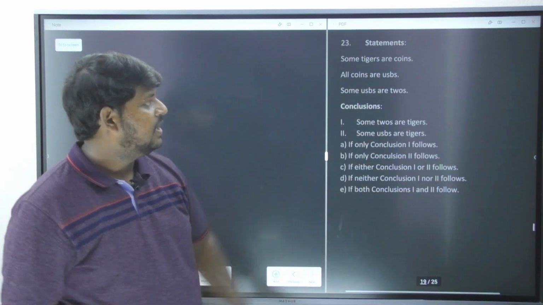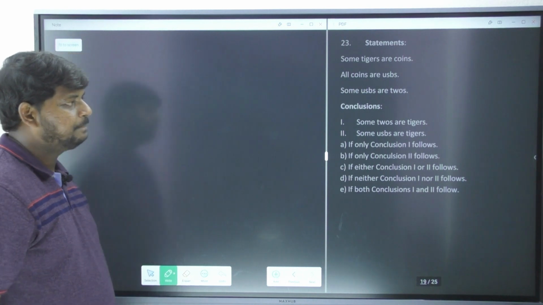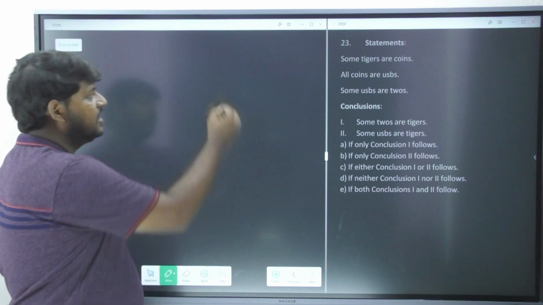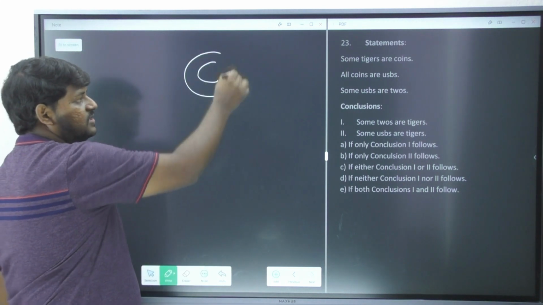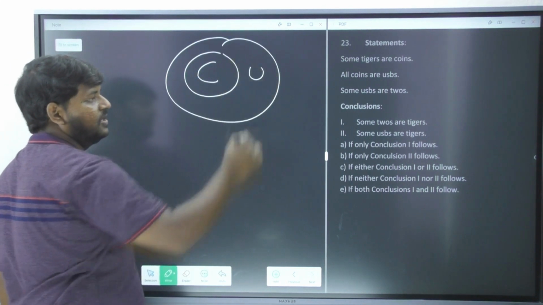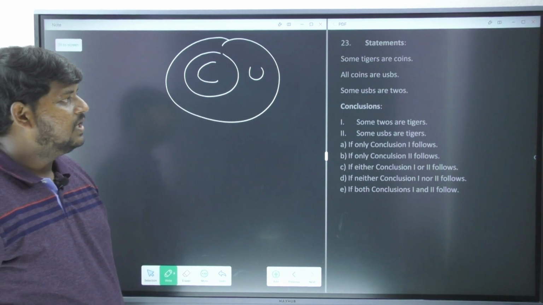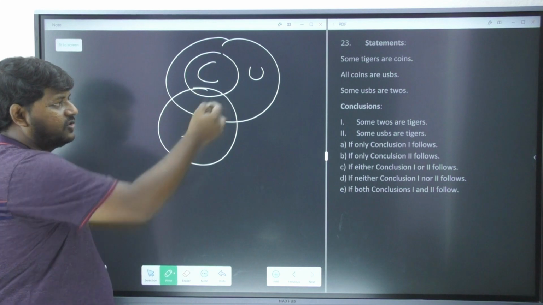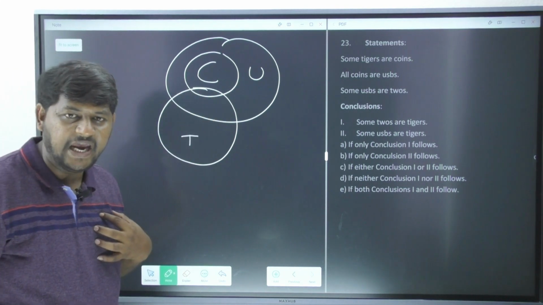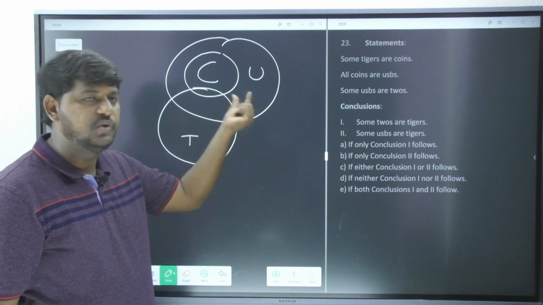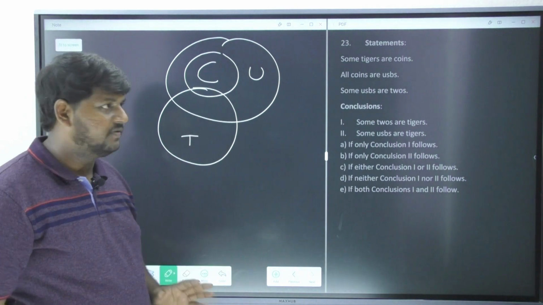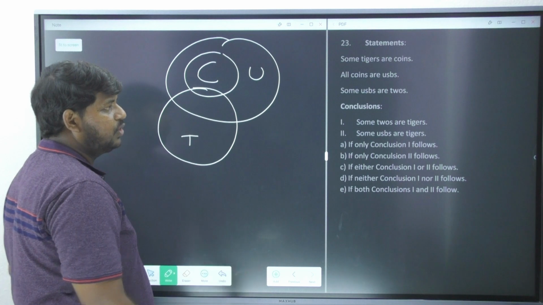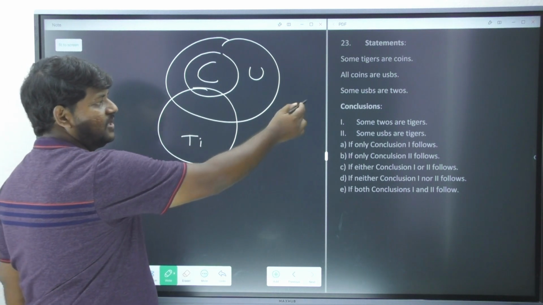Again we have got a question based on syllogism. Some tigers are coins, all coins are USBs. So I'll just write down all coins are USBs. That is the way you are supposed to draw. Some tigers are coins. In order to go and intersect with coin, obviously I do not have any other choice. I have to go through you only. There is no other choice for you. Right, next. Some USBs are 2s. Now this is tigers.